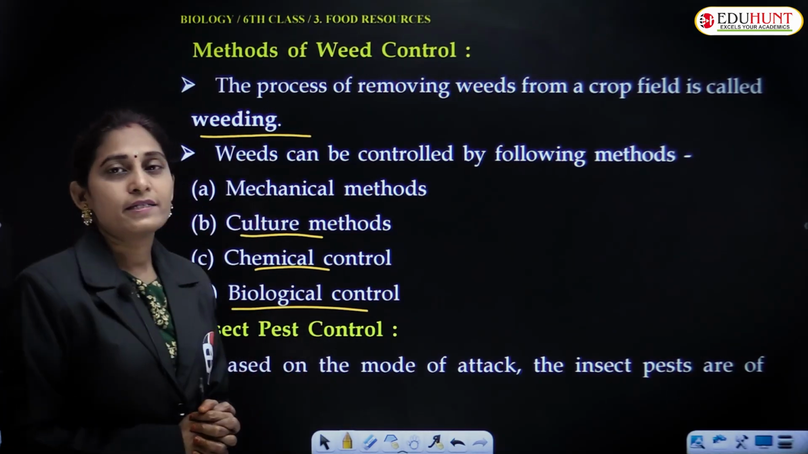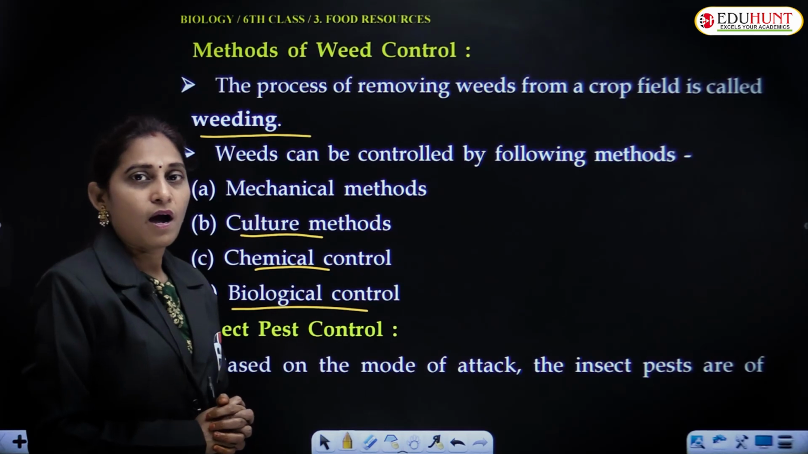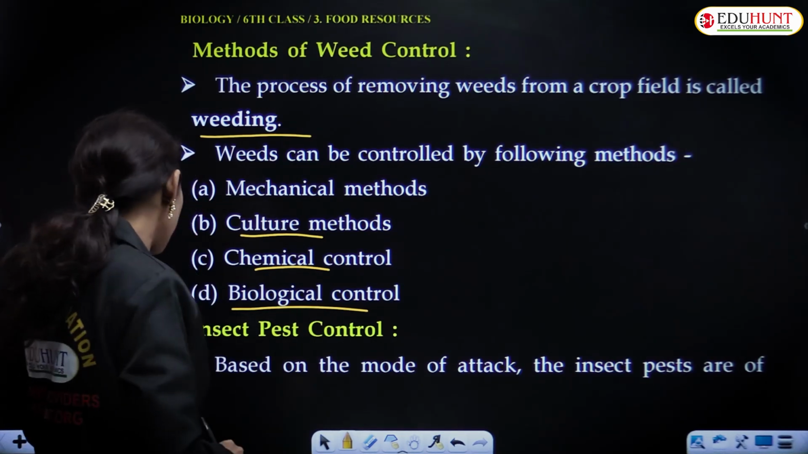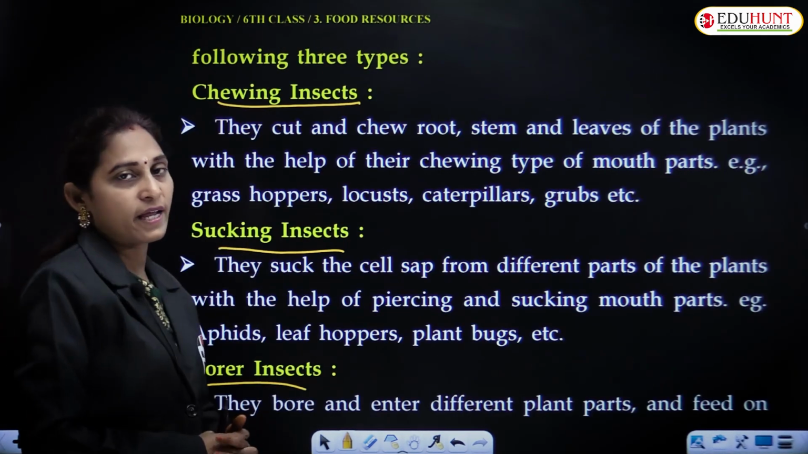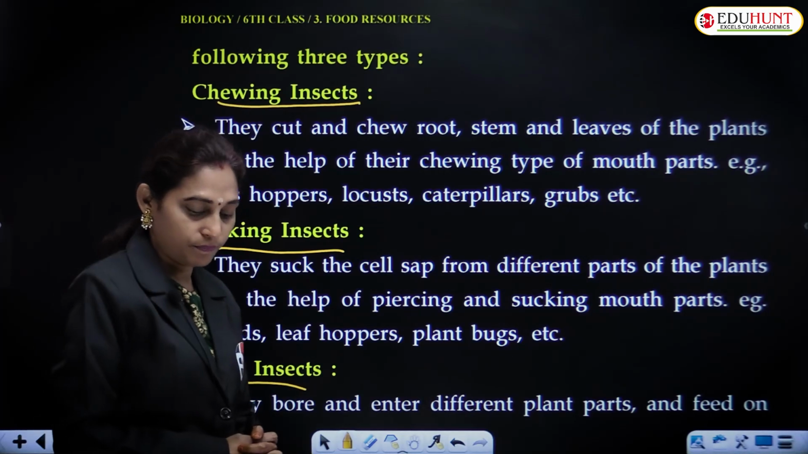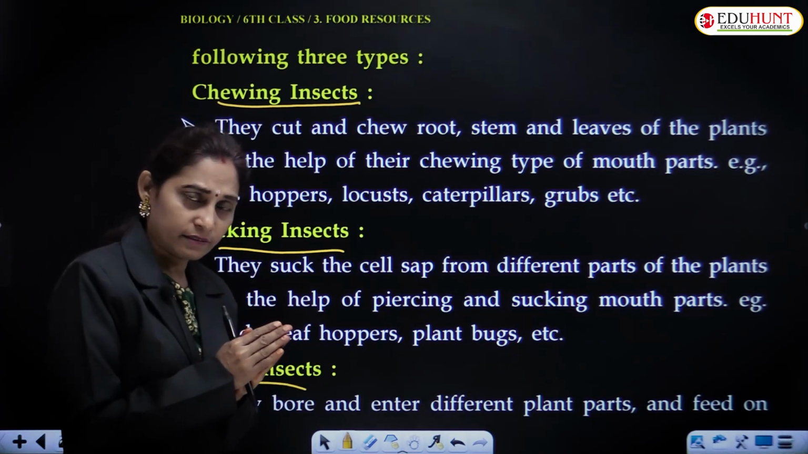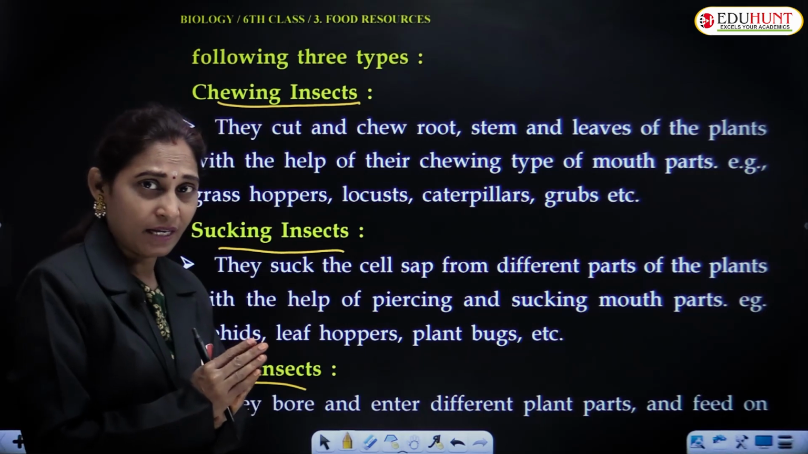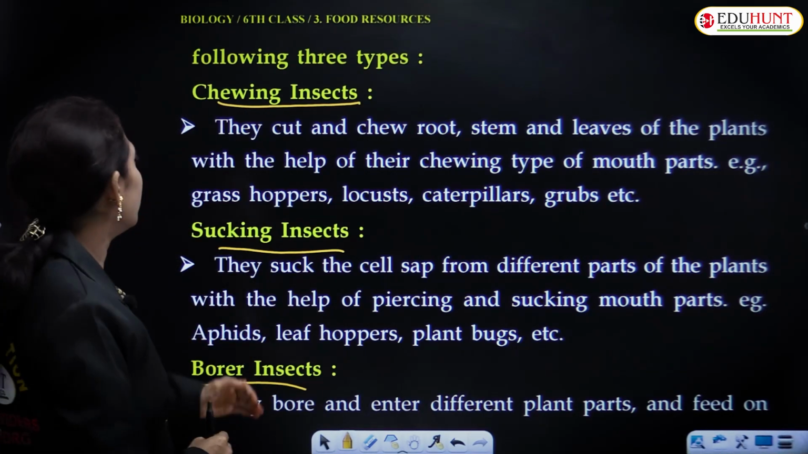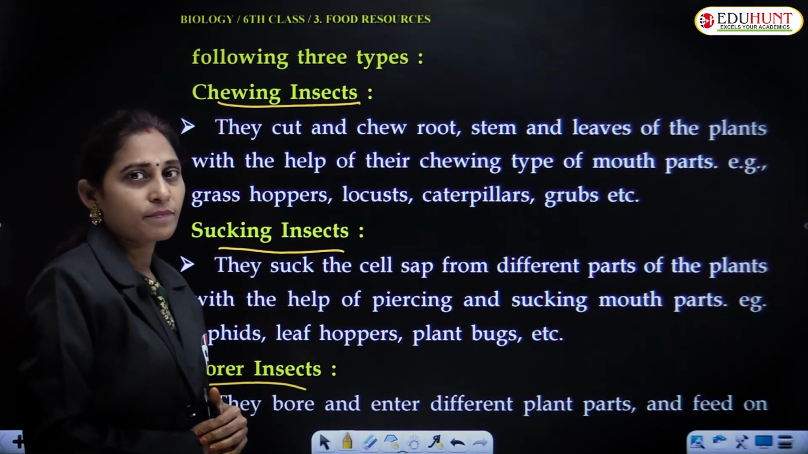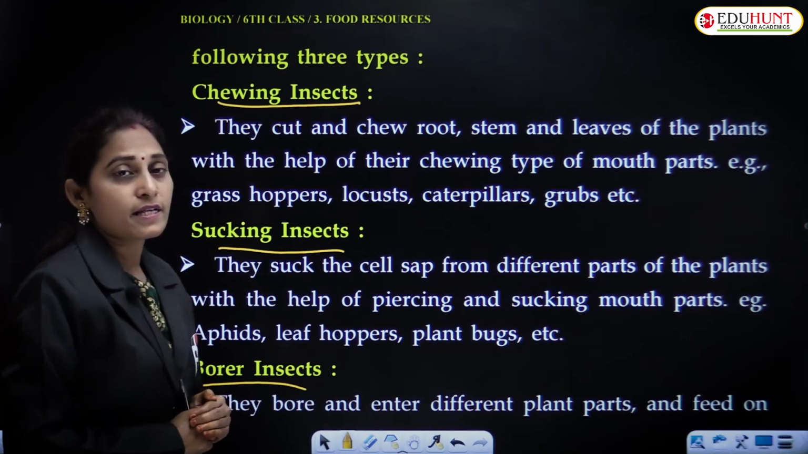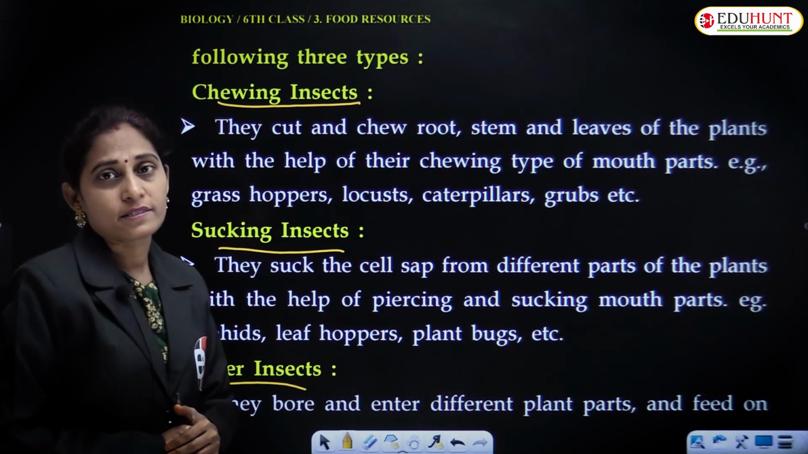And then insect pest control. How to control an insect pest? Based on the mode of attack, as I mentioned in the previous talk, the pests may be categorized into chewing insects, sucking insects, and borer insects.